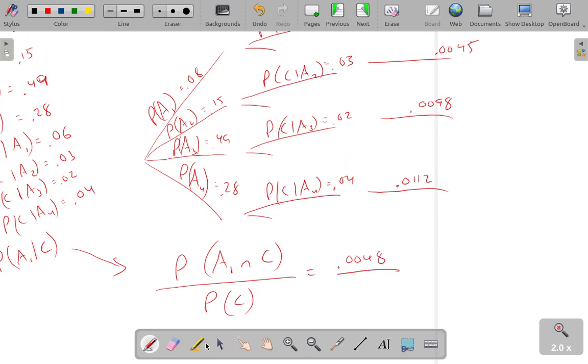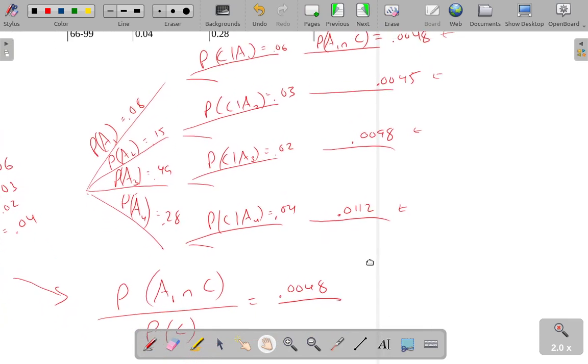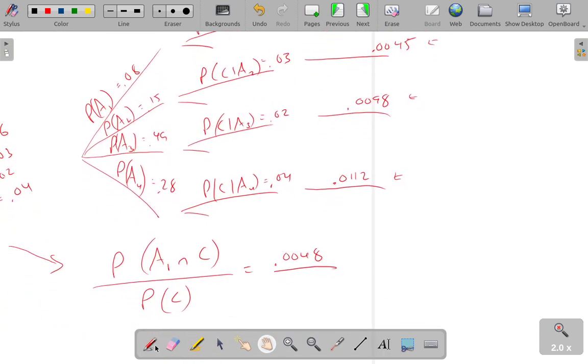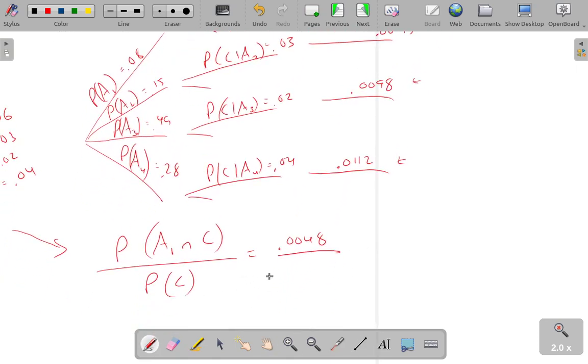And the law of total probability says C happens in 4 different branches: C given A1, C given A2, C given A3, and C given A4. We would add all 4 of those values together to get the probability of C.